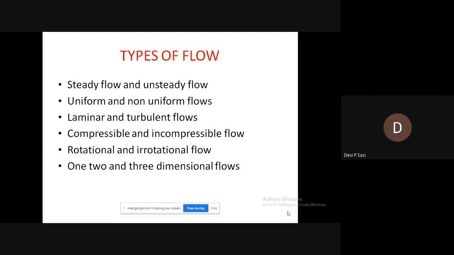Second one is uniform flow and non-uniform flow. Uniform flow is defined as a type of flow in which the velocity at a given time does not change with respect to space. And non-uniform flow means the velocity changes with respect to space.